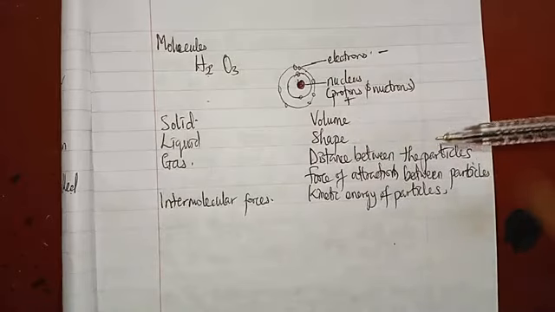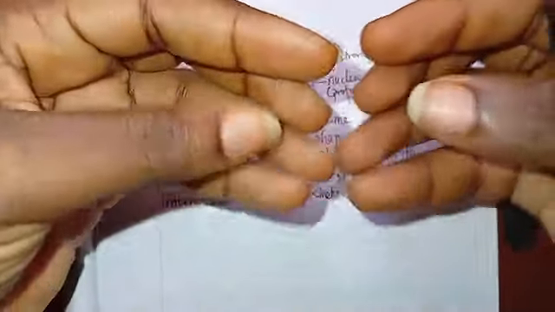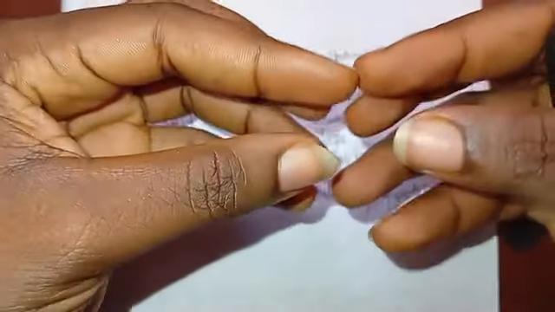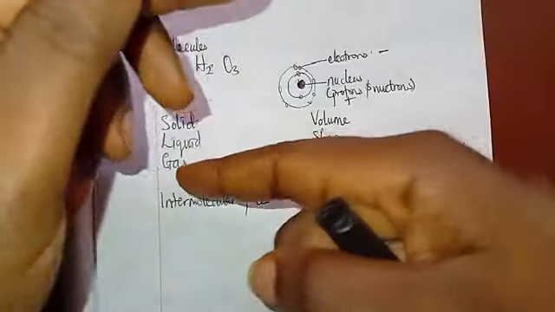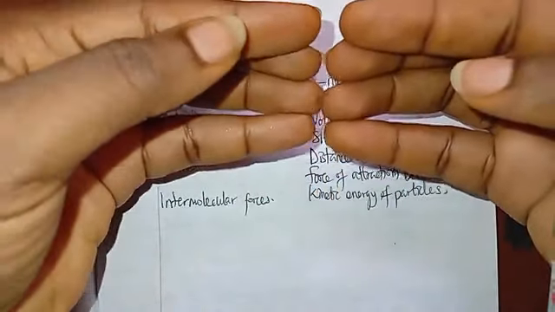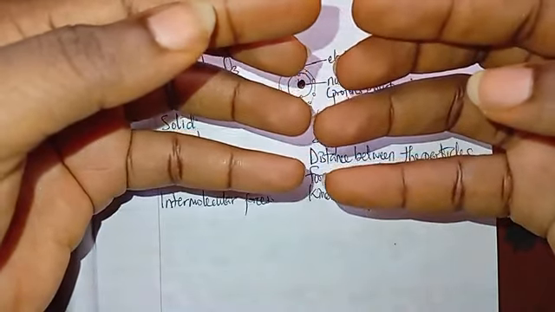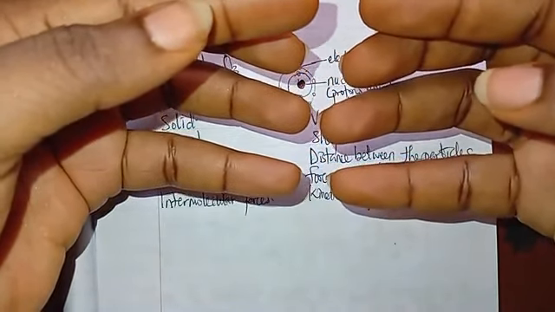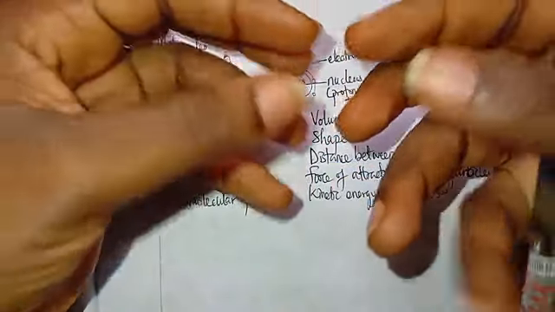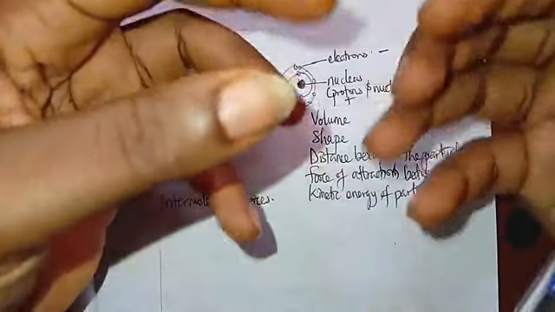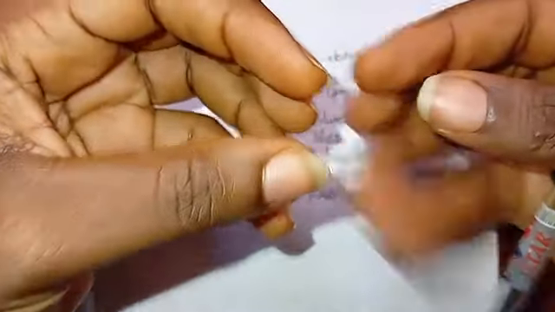Distance between the particles. Now we said that matter is made up of tiny particles. The distance between the molecules of a liquid is more than that of a solid, but less than that of a gas. So let's say that of a solid is like this, then that of a liquid will just be like this. They will not give more space in between them. And then the force of attraction between the molecules of a liquid will be less than that of the solid, but of course higher than that of a gas.